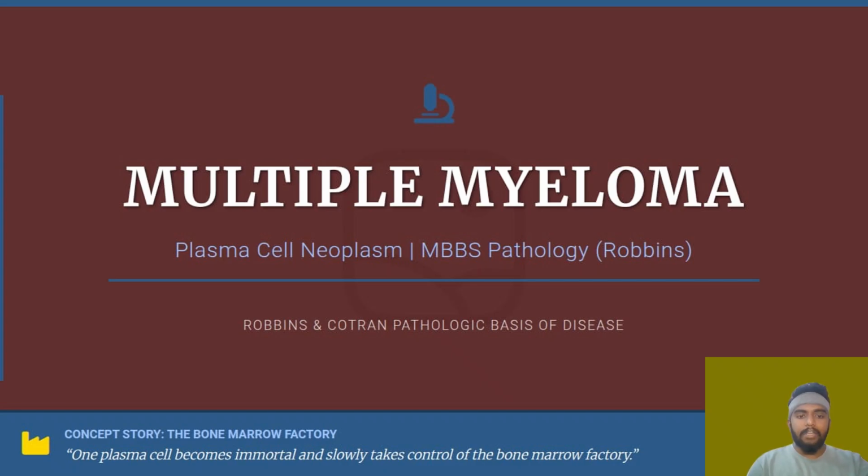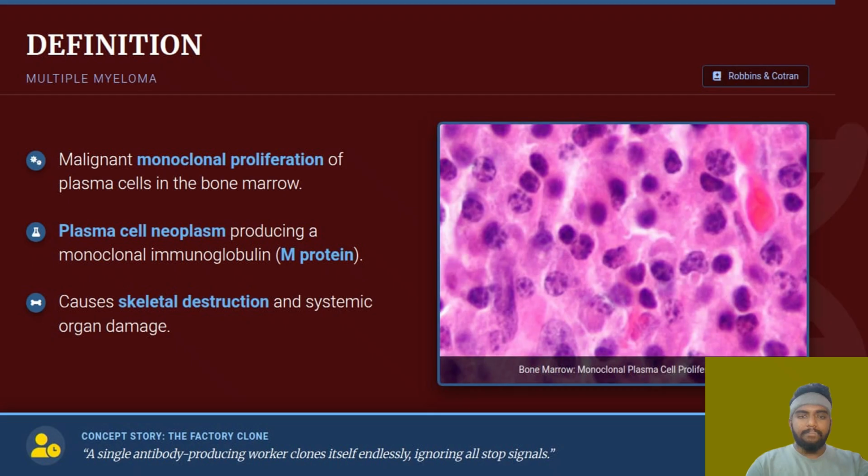So what is multiple myeloma? Before I start talking about the definition, pathogenesis, and lab diagnosis, I will start multiple myeloma with a story of understanding. So, definition. For this understanding of the definition, I want you guys to listen carefully to what I say. Now there is a plasma cell in our body. This plasma cell is actually a rebel plasma cell. What is rebel? It is going to multiply endlessly.